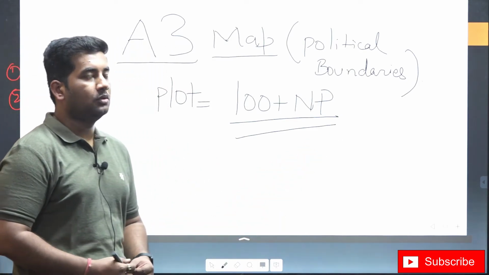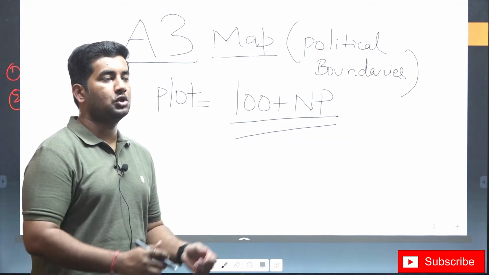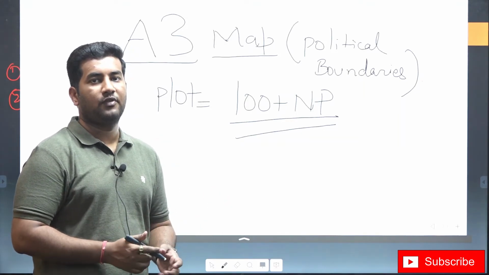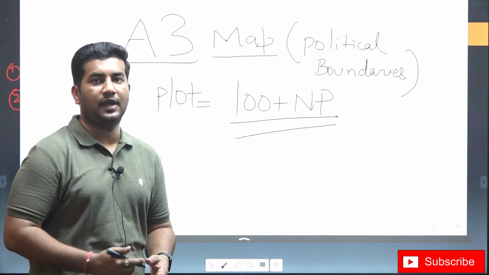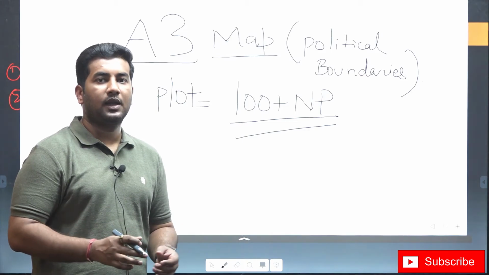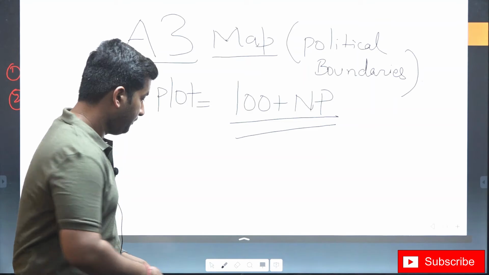This will help you memorize which national park is located in which state, and you can also arrange national parks from north to south. You will also be aware of what kind of vegetation and soil is found in that area, and which kinds of rivers are found in that area. By interconnecting 5 to 6 such maps, you will be very strong in geography.